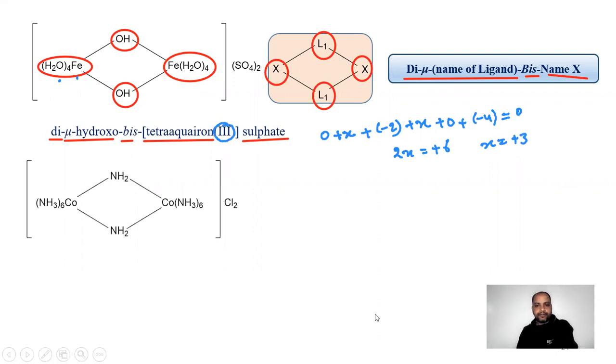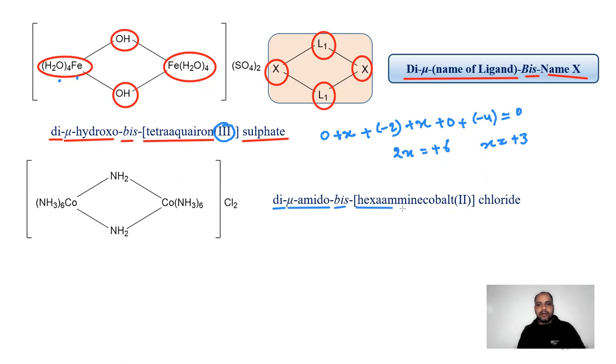Next question, writing down its name. Its name is again very simple. Its name is di-mu-amido, amido for the bridging ligands, bis hexaamine cobalt chloride. And again, the oxidation state of the transition metal is found out using the oxidation number method.